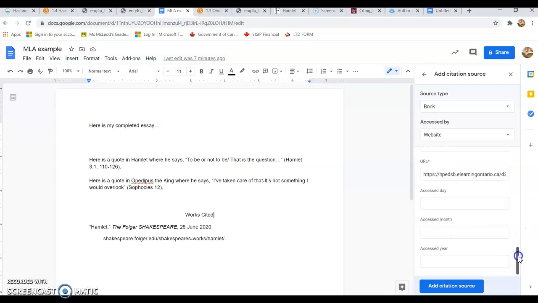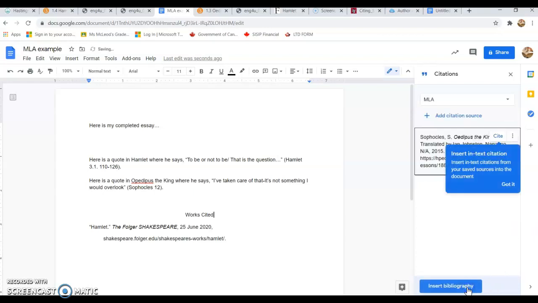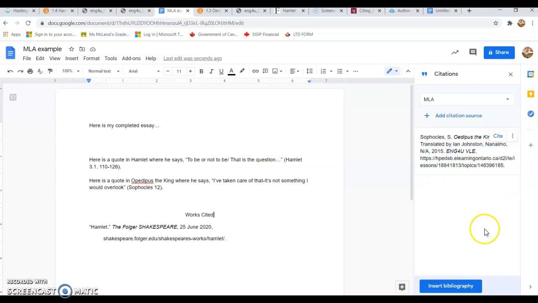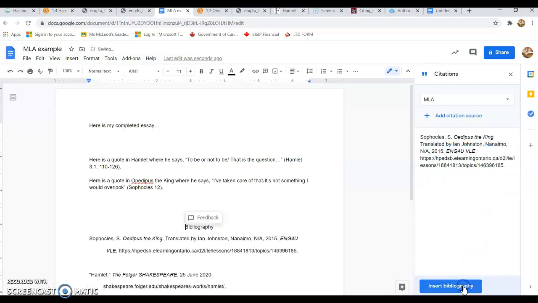You can put in the access day, month, year, but you don't necessarily have to. Here's what we have. We have it typed up, and now we can insert either an in-text citation, or we can insert that bibliography.